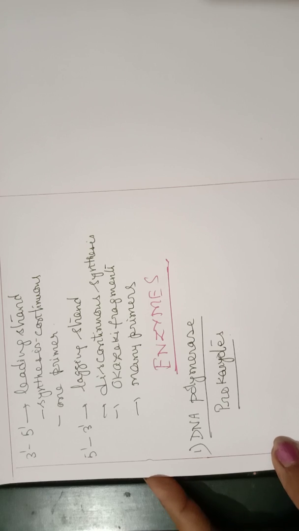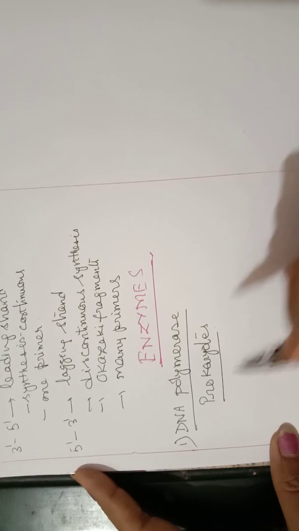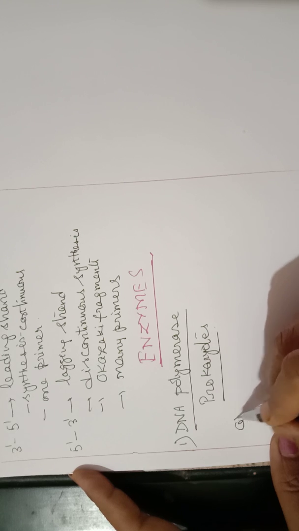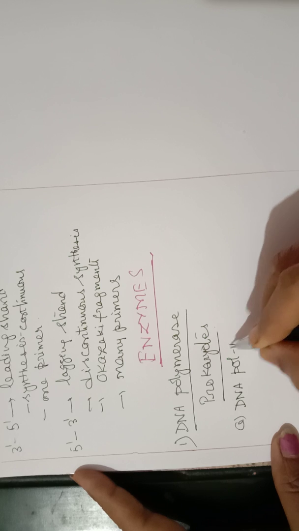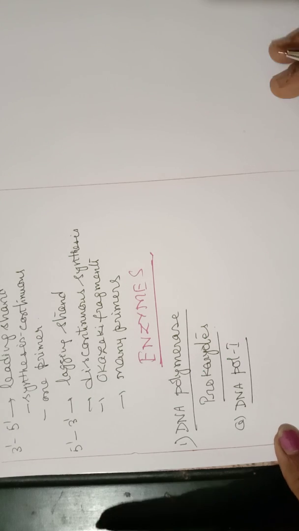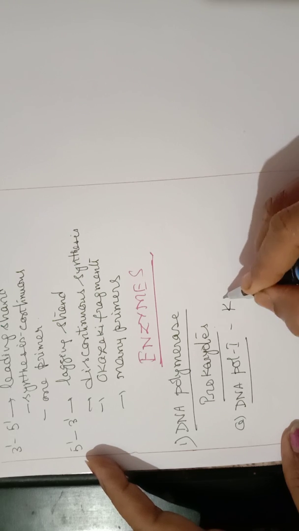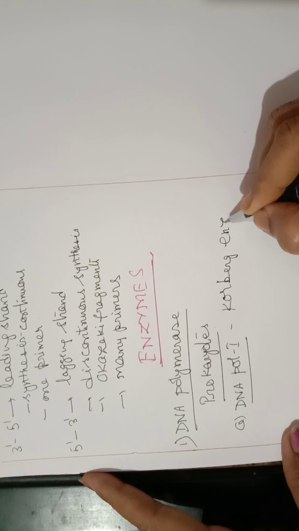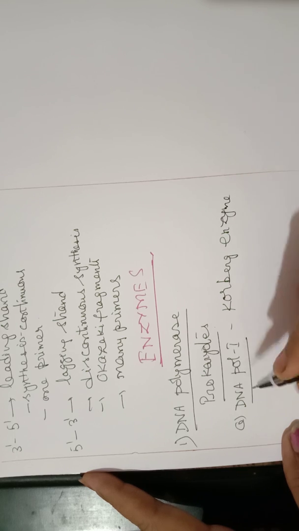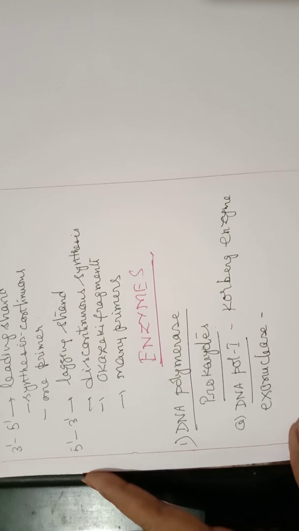In prokaryotes, we find three types of DNA polymerases. The first type is called DNA polymerase 1. This is also called the Kornberg enzyme, after the scientist's name. It can perform exonuclease activity. Exonuclease activity means it can cut the DNA towards the end.